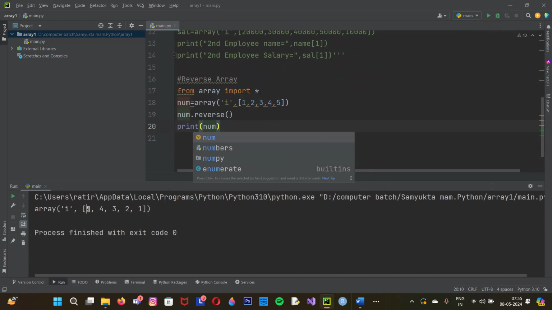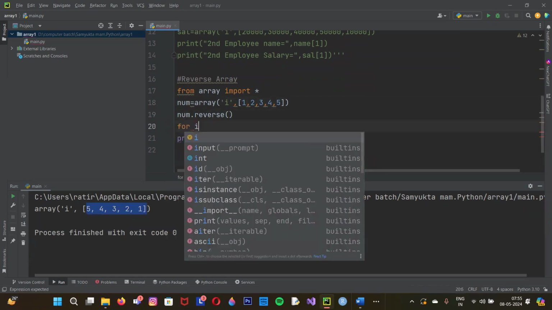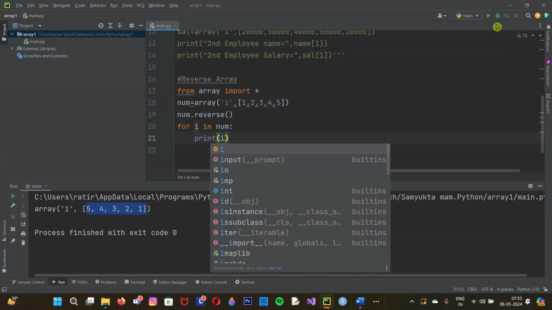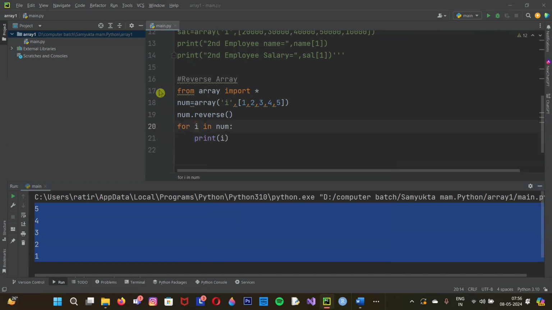Now it has come in reverse order. If you want only the numbers to come, then you can use for i in num and mention print i, and it will come in reverse order.